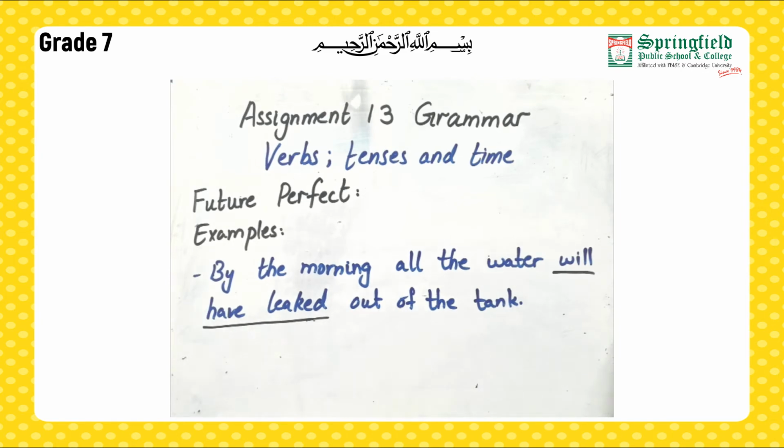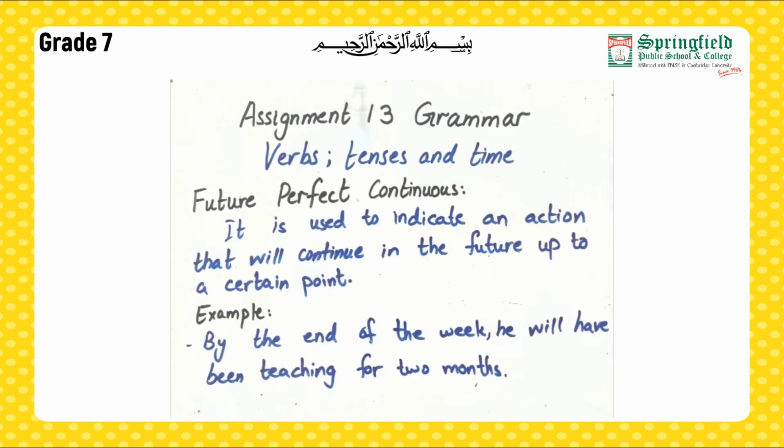Okay, now we will move towards our future perfect continuous. It is used to indicate an action that will continue in the future up to a certain point. It is going to be happening, but up to a certain point, alright?